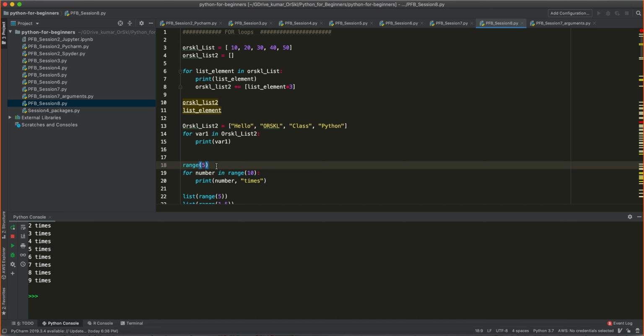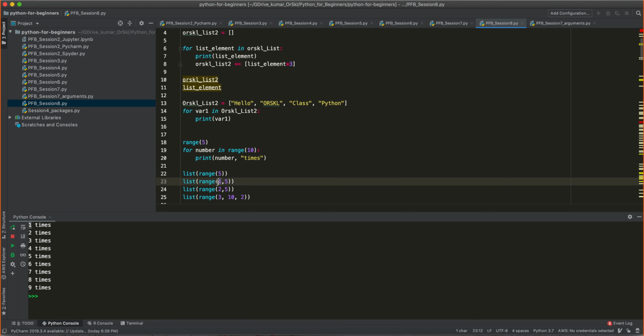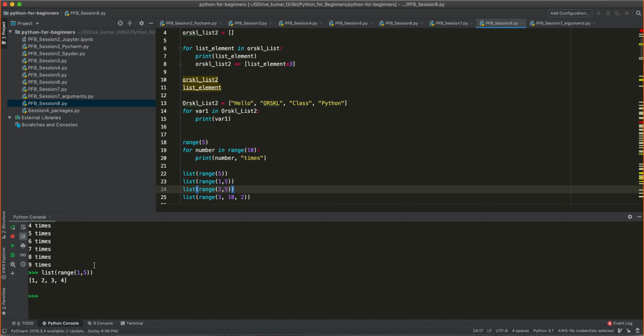You can also generate a range of numbers. By default, it starts with 0 and increments by 1 value, and it will end, keep considering this is the maximum value. You can also create a list starting from 1 instead of 0, right? If I say starting from 1 instead of 0, it generates 1, 2, 3, 4, because the maximum that I'm saying is 5. So 5 minus 1 is 4. So you have until 4, it will generate the numbers. Now again, you wanted to not generate the numbers incremented by 1 between each element.